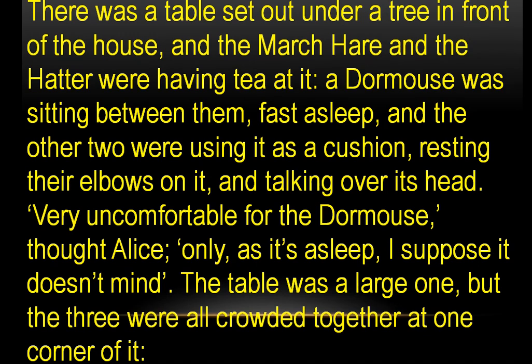At that table these people were sitting. The March Hare and the Hatter were having tea, and the Dormouse was sitting between them. That means the two of them were sitting, and the Dormouse was sitting between them, and he was sleeping. That means he was fast asleep.